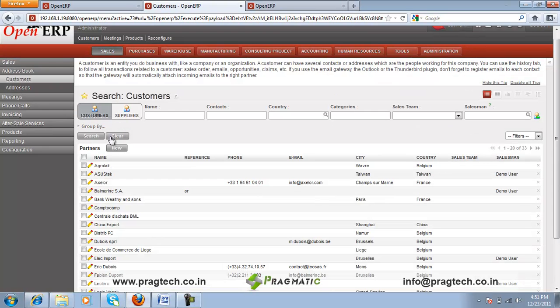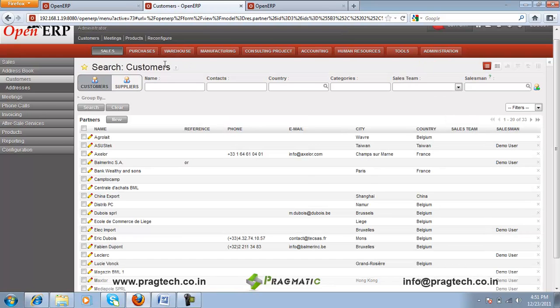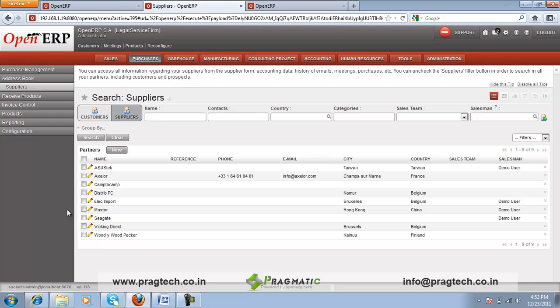This is the customer history which you see in the sales module, which includes the list of all your customers. If you go to any particular customer form, here you can enter the details of the customer, his contact address, the postal address, the contact details like phone, mobile number, emails. So in this way a record of all the customers could be kept in the system. Similarly, all your vendors or suppliers history could be recorded in the system in the purchase module.